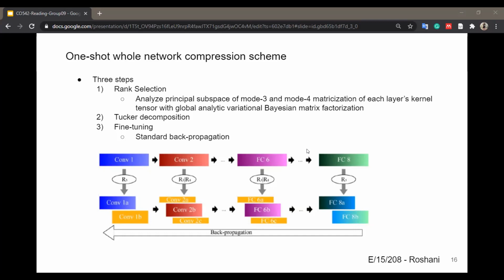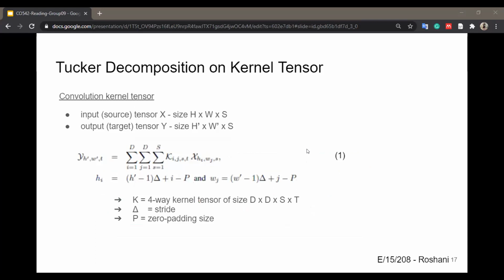Finally, the entire network is fine-tuned with standard backpropagation. First, we'll see Tucker decomposition on the kernel tensor, so the rank selection will be explained in later slides. First, the convolutional kernel tensor. In CNNs, the convolutional operation maps an input, also known as source tensor X, into output or target tensor Y using this linear mapping equation.